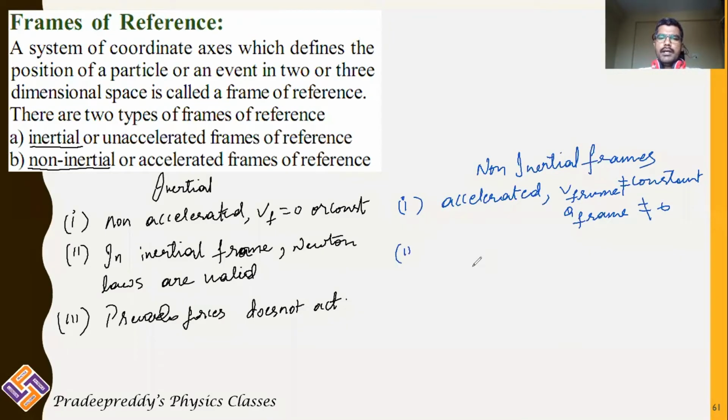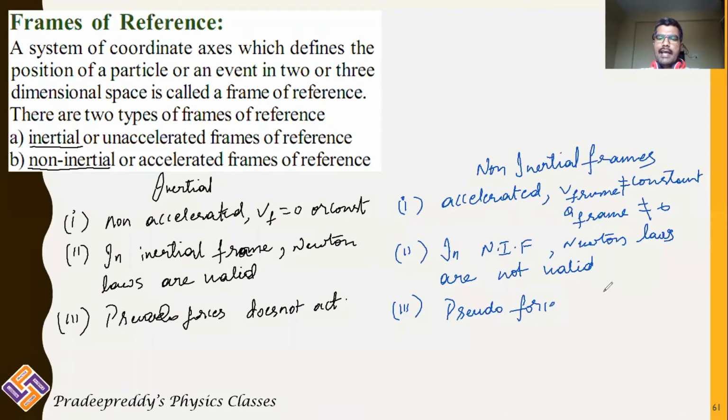And number 2, in non-inertial frames, Newton laws are not valid. In non-inertial frame of reference, Newton laws are not valid. And the third one is, in non-inertial frame of references, pseudo force acts. These are the very important differences between inertial and non-inertial frames of reference.